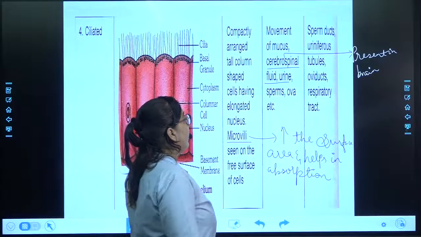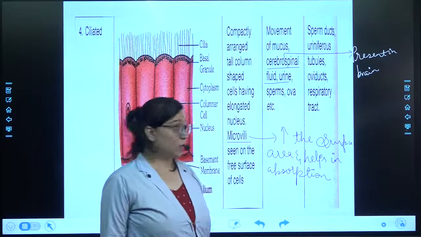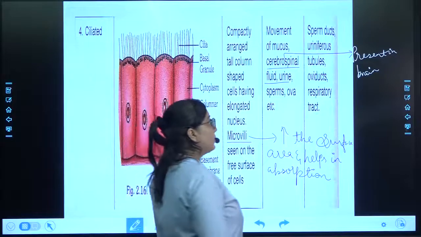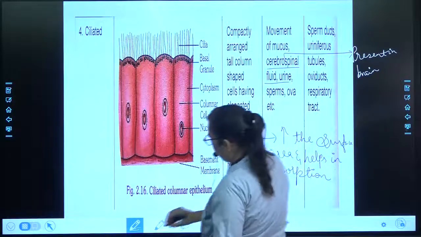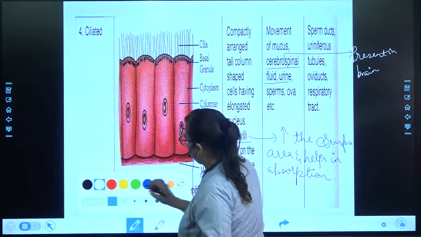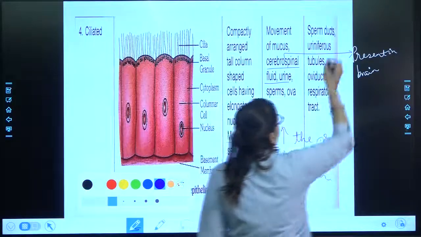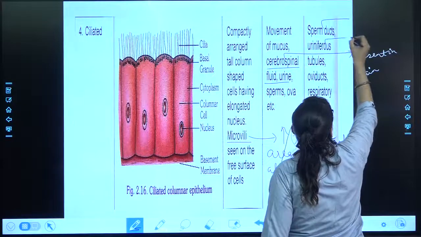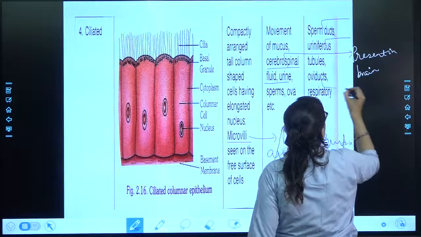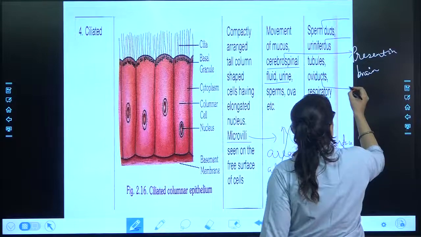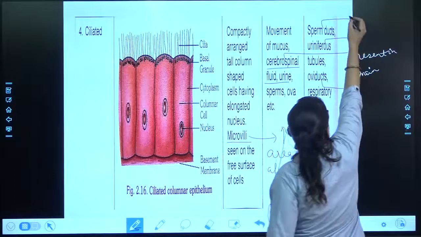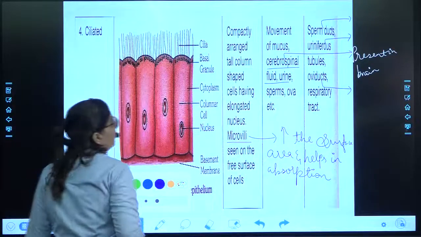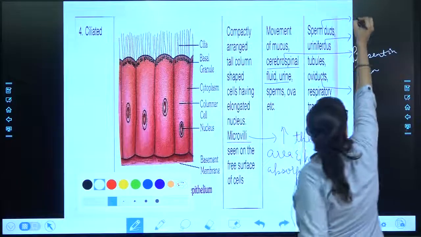Then it helps in the movement of urine, sperms and ova. Where is it present? It is present in sperm ducts. The sperm duct is a part of the male reproductive system.